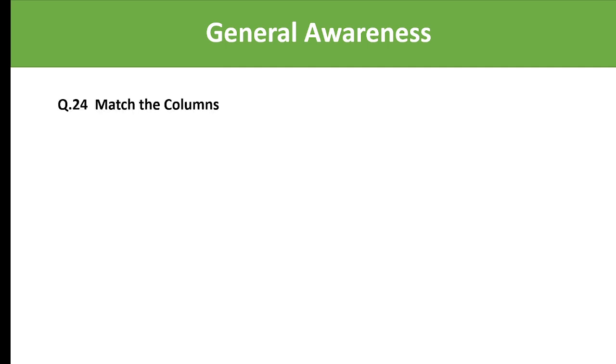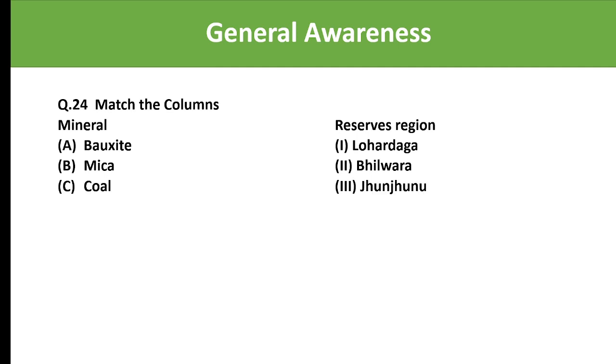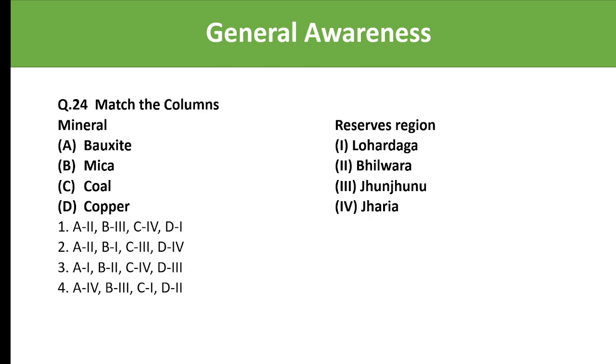Next. Match the columns. Mineral and resource region: bauxite, Lohardaga; mica, Bhilwara; coal, Jharia; copper, Jhunjhunu. And let's see the options. So these are the minerals and resource regions. And the right answer is bauxite, Lohardaga; mica, Bhilwara; coal, Jharia; copper, Jhunjhunu.